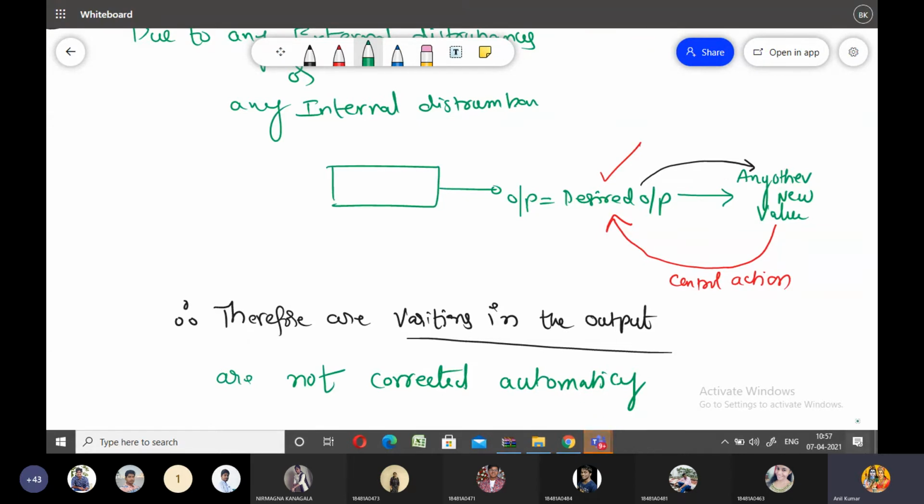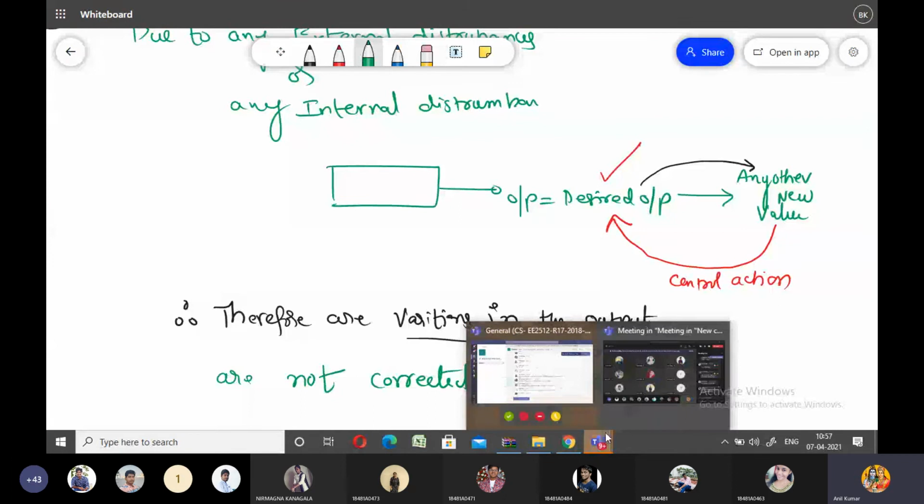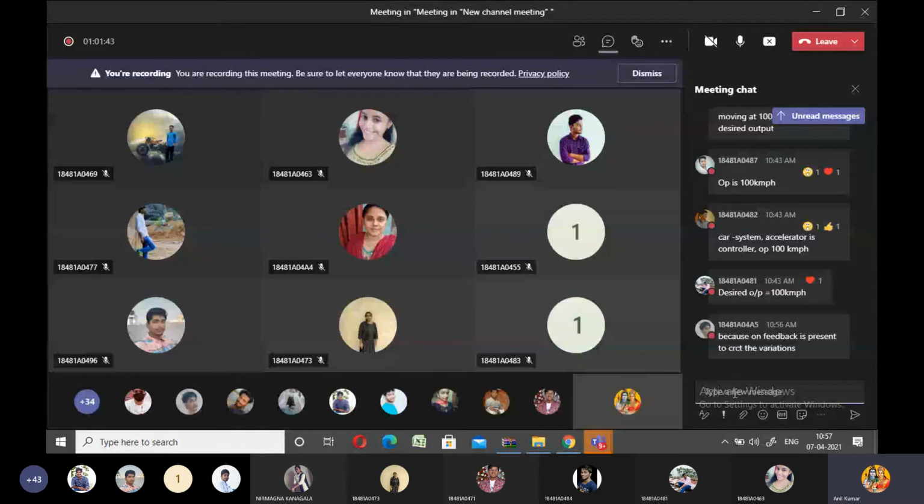Hello, please respond to me in the chat box. At the output side we have some variations. The variations in the output are not corrected automatically in an open loop control system. The variations present in the output are not at all controlled automatically.